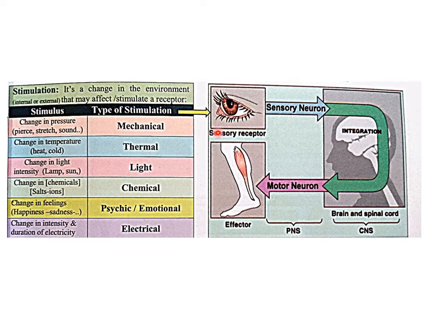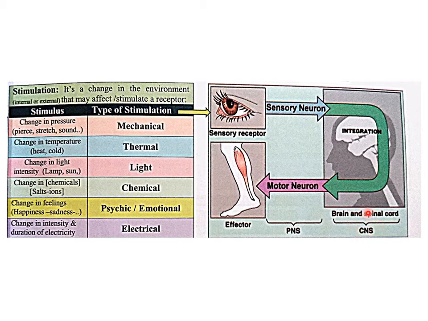For example, a sensory receptor here is the eye. It detects a certain stimulation. Then the sensory neuron, which is a neuron that takes the message from the sensory receptor toward the central nervous system, is called sensory neuron. It is from the peripheral nervous system. This sensory neuron takes the message to the brain, then from the brain to the spinal cord. It means to the central nervous system.